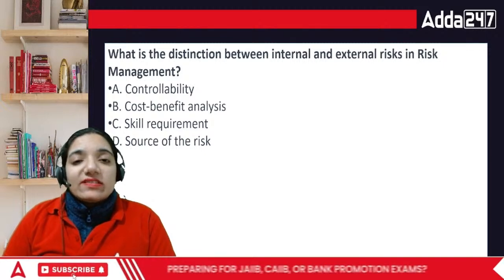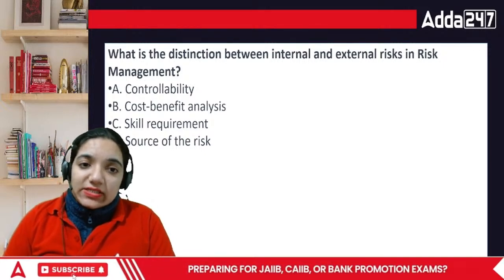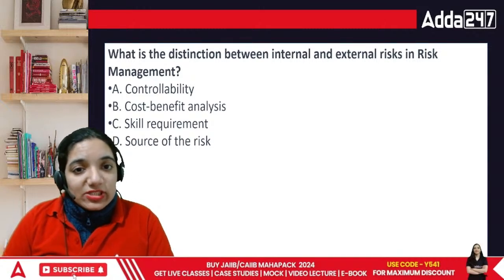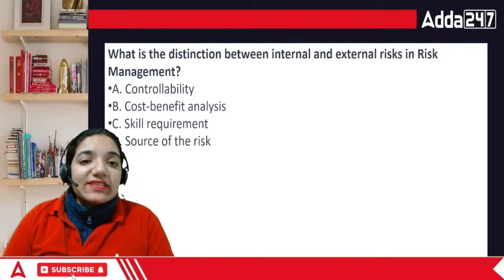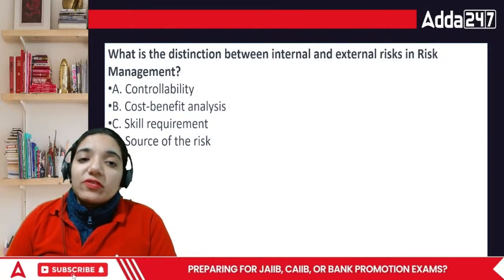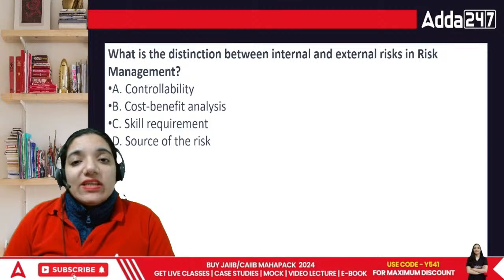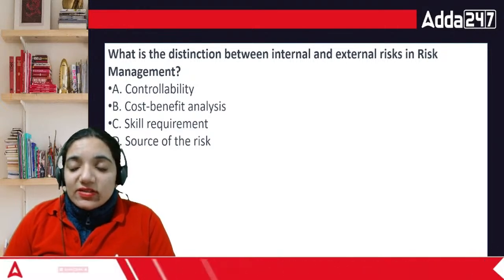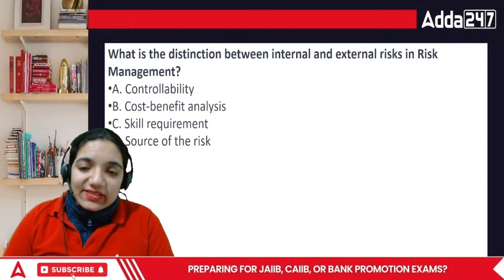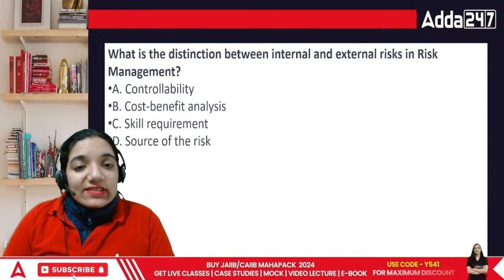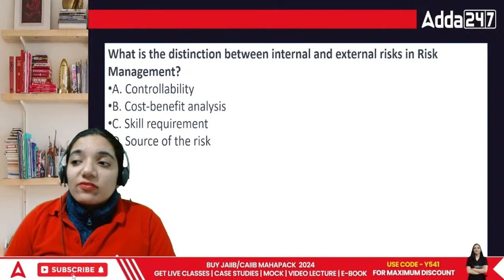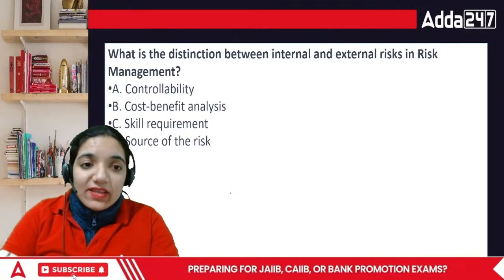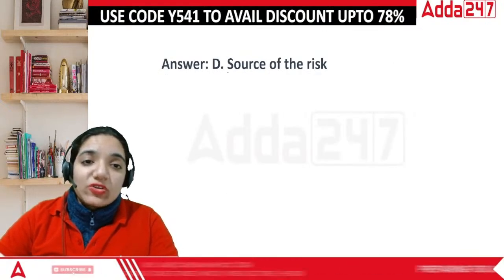What is the distinction between internal and external risk in risk management? Controllability, cost benefit analysis, skill requirement, or sources of the risk. The distinction between internal and external risk would be what, everyone? Internal is the risk that the organization has in itself, while external risks are those which you get from the outside world. In this case the main issue would be the source of the risk.